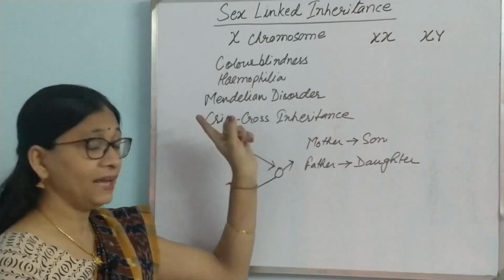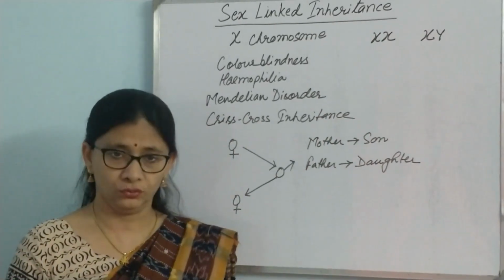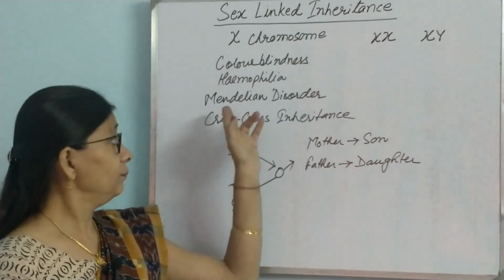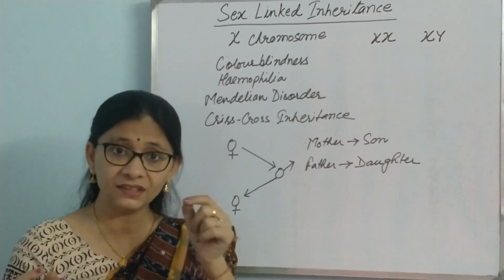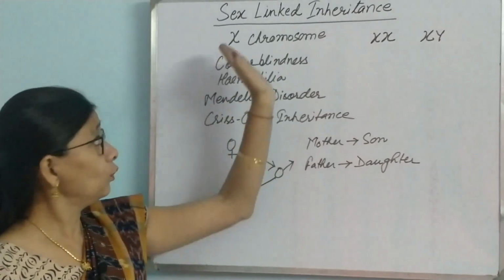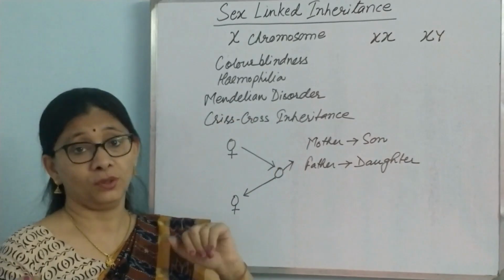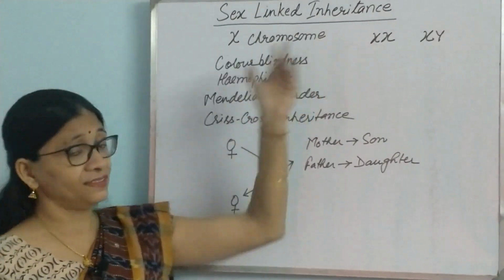It is known as Mendelian disorder. I told you already these questions might come in short notes, so you should know this. Mendelian disorder because the defective gene is a single gene, which is present in one locus of the chromosome. So, they are known as Mendelian disorder because they follow Mendel's law of inheritance and they are sex-linked inheritance.